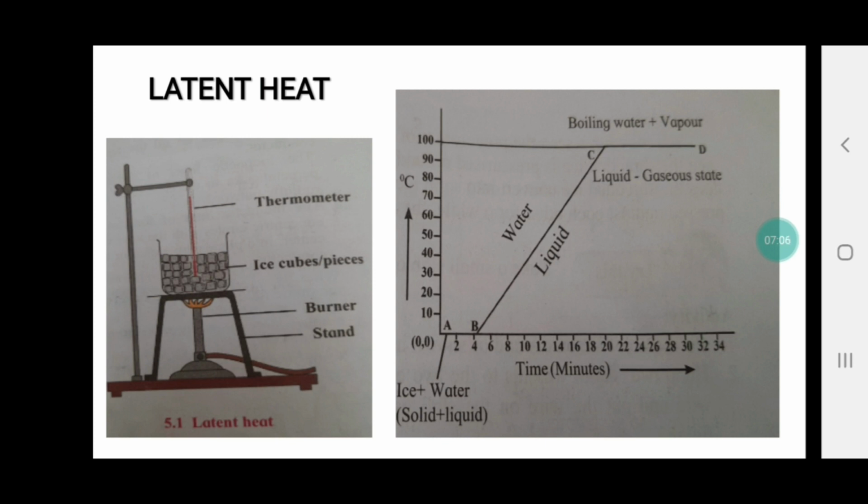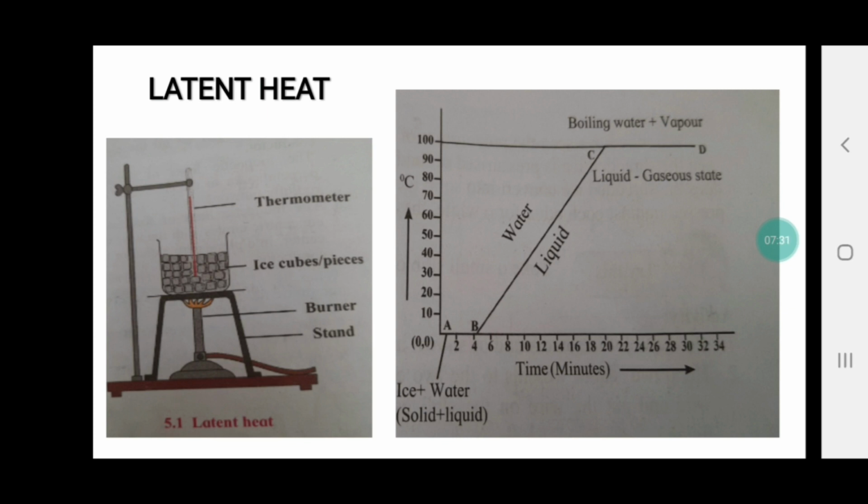If I keep water at 100 degrees Celsius, it will remain water. To convert that into vapor, I have to increase the temperature a bit so that it gets converted into vapor. If I have to change the vapor into liquid, I have to cool the vapor so that it gets converted into liquid.